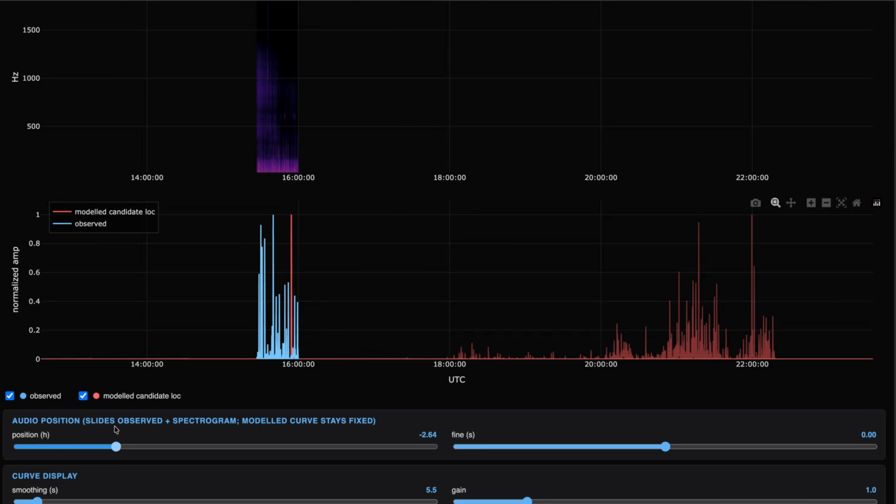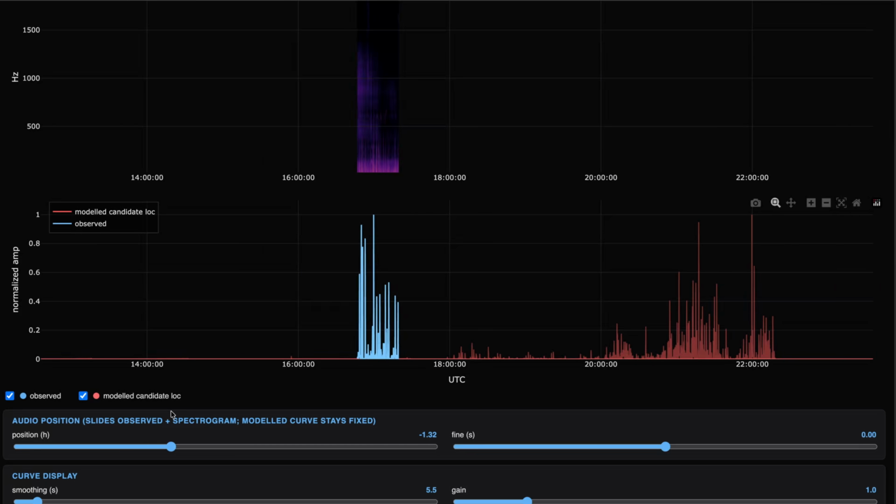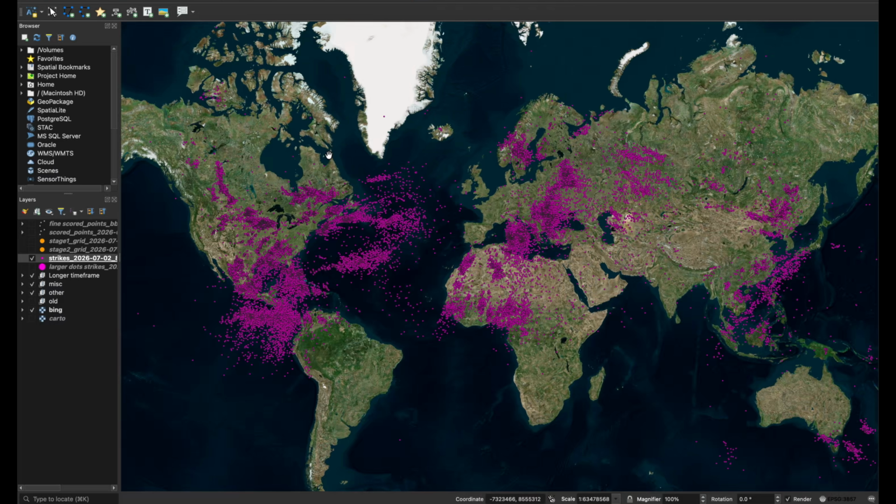We're going to run this under the prior that we know the day that this was recorded, but not the time, and we know nothing about the location. So we're scanning the entire world. So that audio clip we have is from July 2nd. Here are all the strikes that occurred on July 2nd.